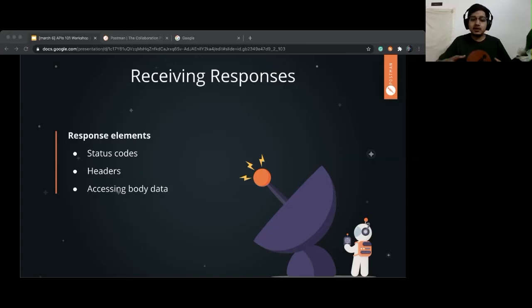The status code tells the programmer whether the request was executed, or you got a 404, or whatever happened. It gives you a status code, which is very helpful in debugging. Then comes headers, we'll talk about it in the class, and then comes the body. I usually say the body is the gold mine. Not because it has gold, but it has data, and data is no less than gold.